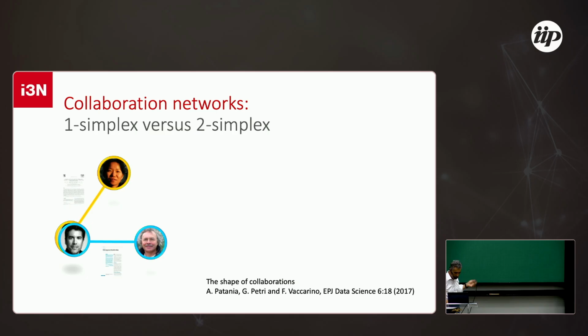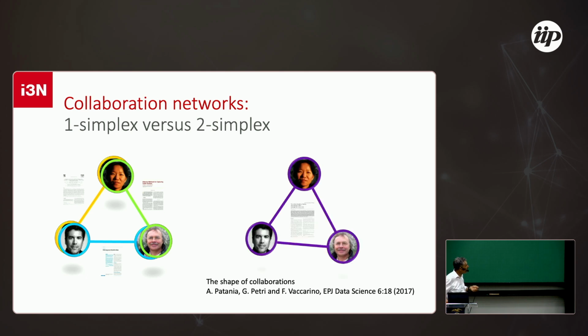Examples, you know, this thing is very well known. When you publish a paper with a collaborator, you have a connection, then you publish a paper with another collaborator, another connection, and so on. And these are simple, normal connections in a network. But when you have a paper with three people, you can say that for this paper there is somehow a common interaction among the three individuals, and that's the justification to use these simplicial complexes.